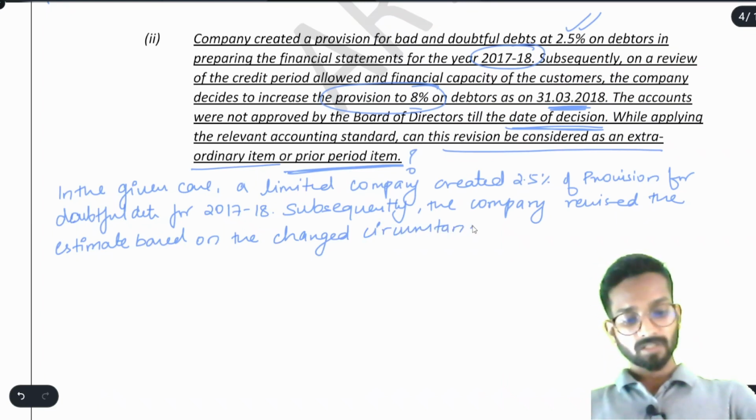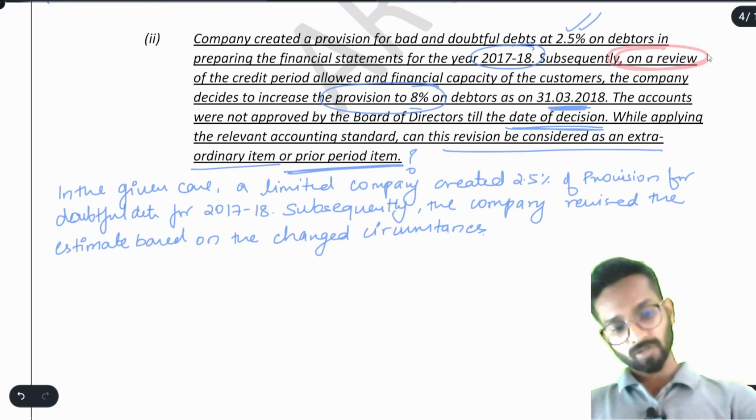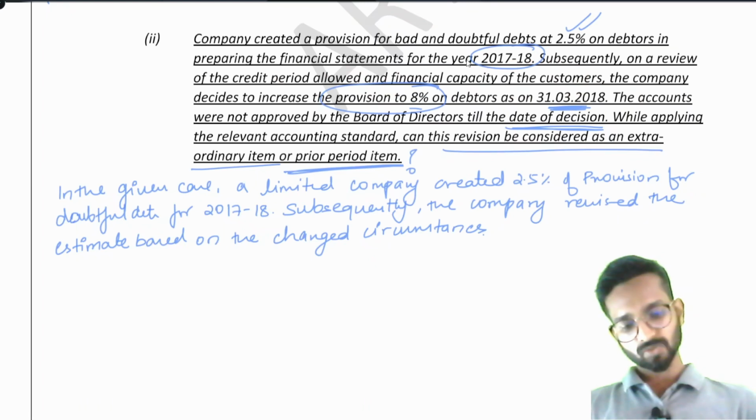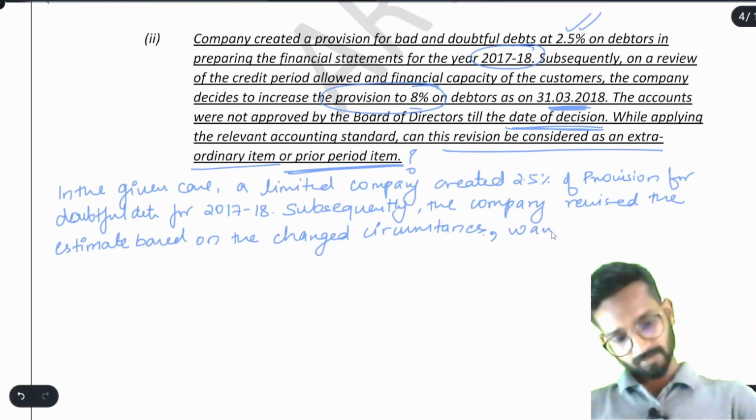They understood that their debtors are not able to pay. Subsequently, on a review of the credit period allowed and the financial capacity of the customers, the company understood that the debtors won't be able to pay. So on the basis of the changed circumstances, they want to create an 8% provision.